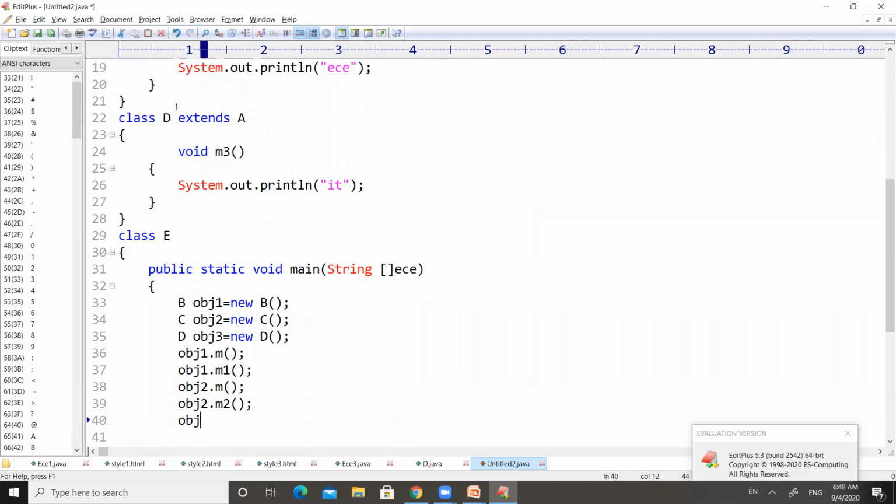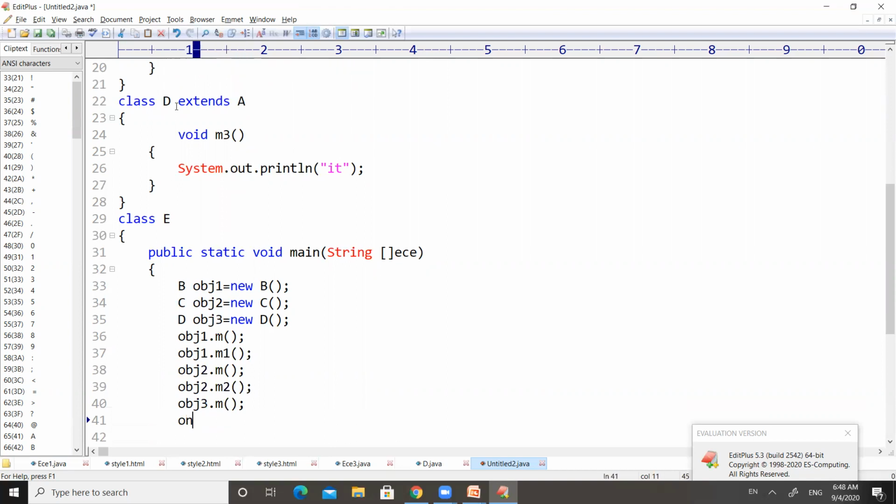obj3 can access M, and obj3 can access M3, right? So save the particular code. In this program, we have written 5 classes. As I said earlier, among those 5 classes, the main method will be in only one class, right? Main method will be in only one class, and